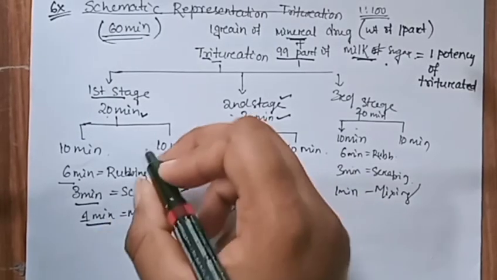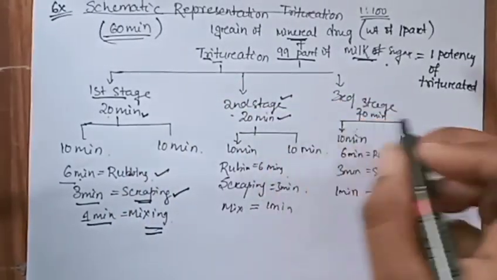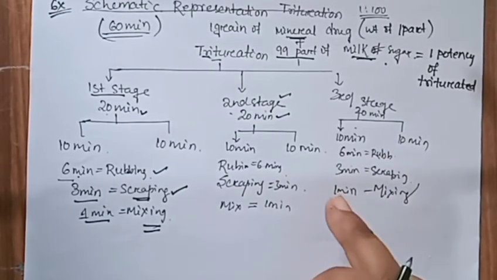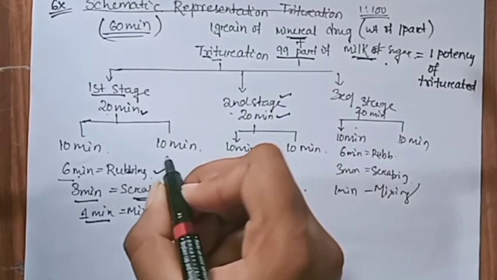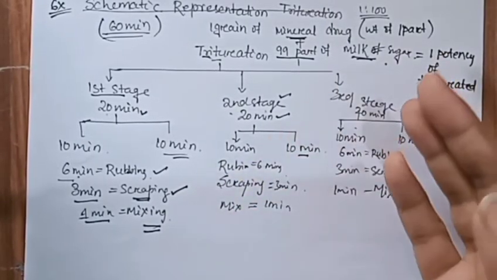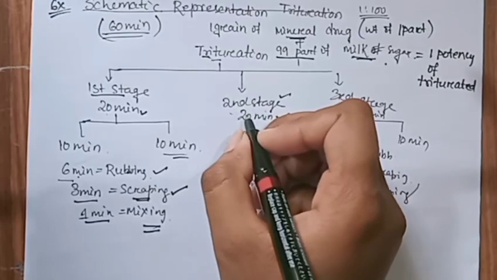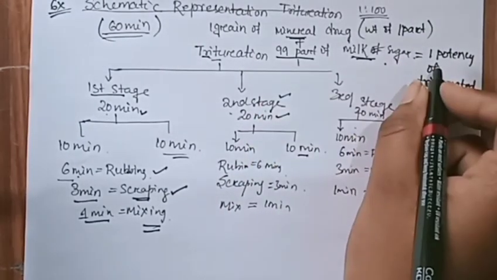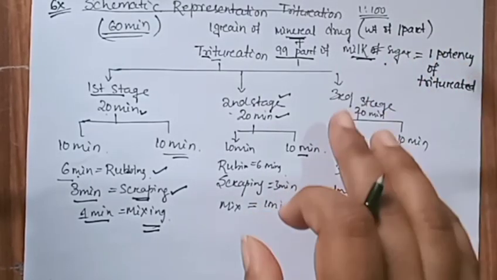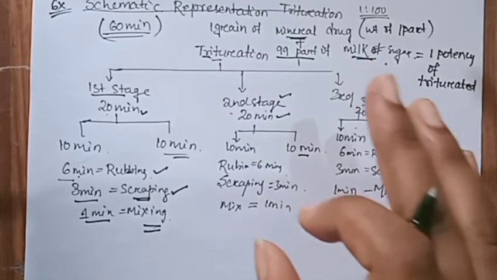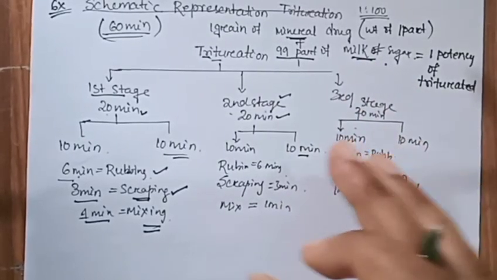What we do in the first step is similar in the second and third steps, totaling 60 minutes. In the 10 minutes, we rest the drug substance and then go towards further potency. For the further potency, we take 1 part of the first potency and 99 parts of sugar of milk. In this way we complete our potency jumping with trituration.